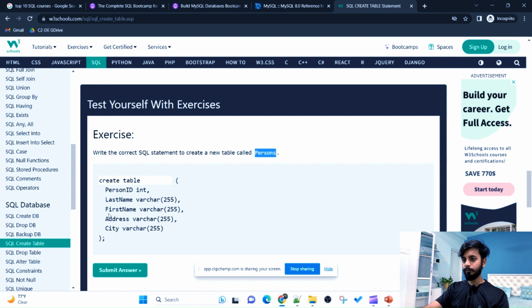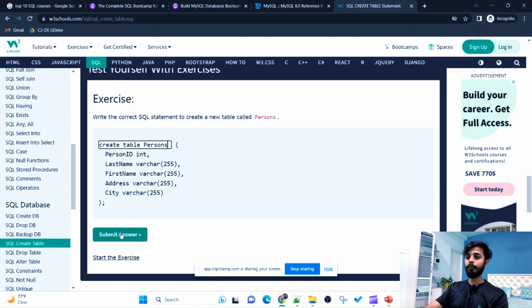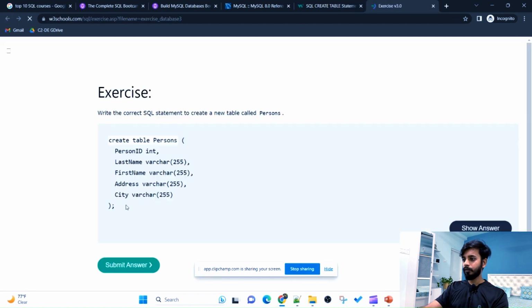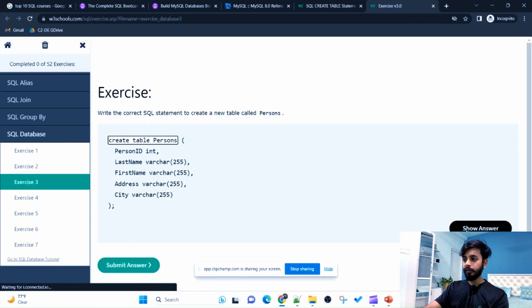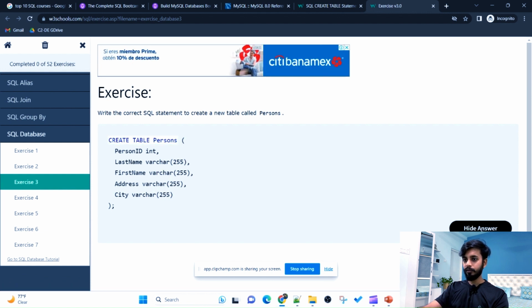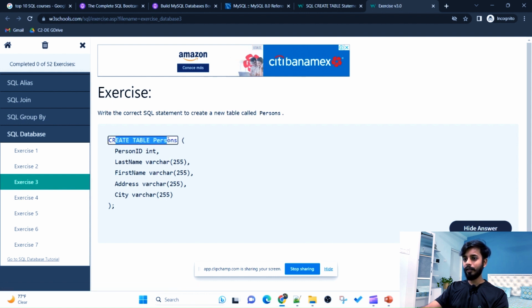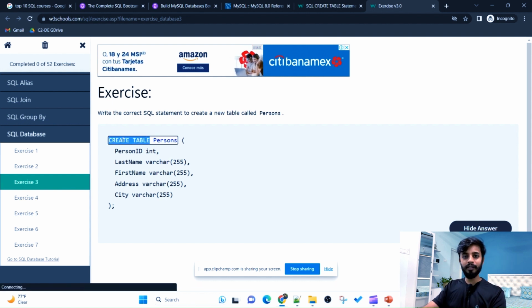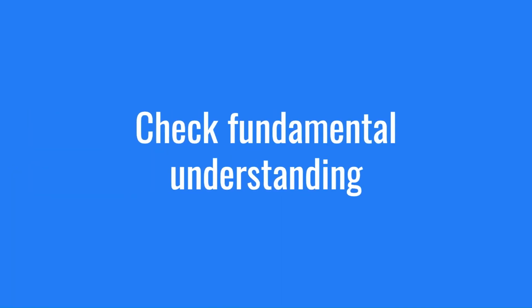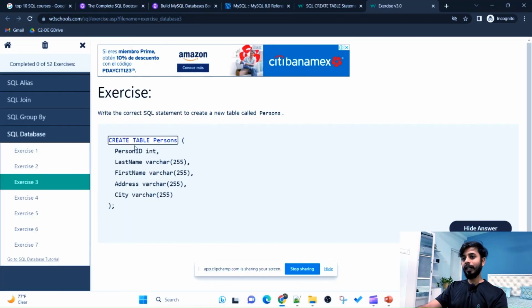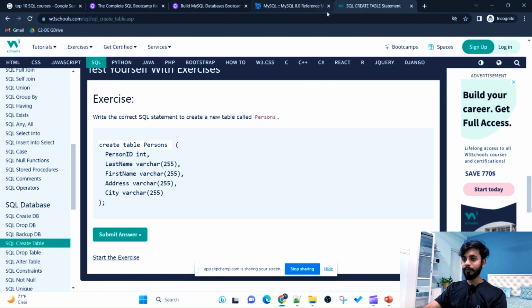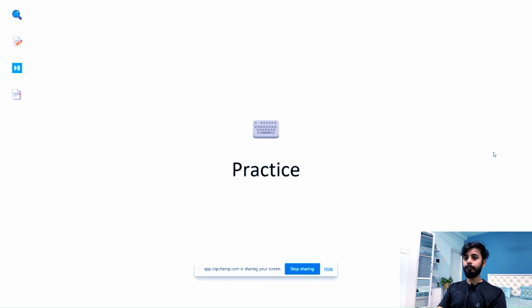So the same should be here. And then you can submit the answer as well. If you are not sure, you can click on this show answer as well. Okay, show answer, and you see this is the correct answer. So yeah, I think it's just the uppercase, but whatever we have written, that's correct as well. So our fundamental understanding is correct. Okay, so that we got to know from this W3 Schools. And that's the part of practice.